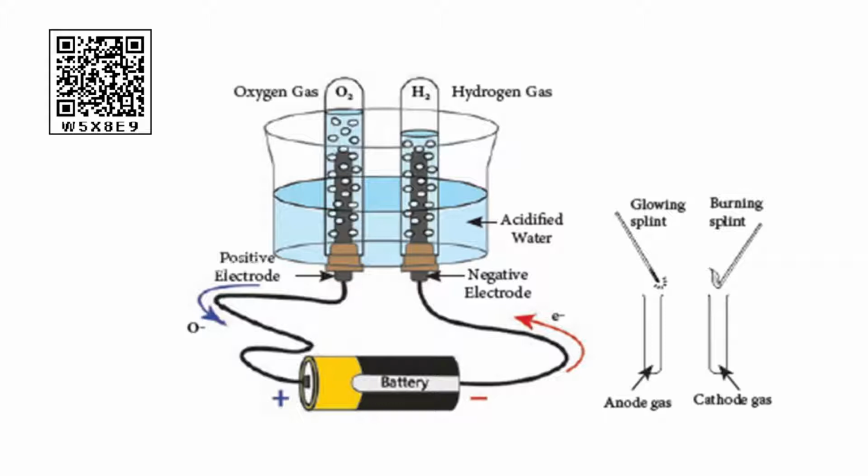This property is usually shown by hydrogen gas, and so it is confirmed that the gas inside the test tube is hydrogen. Next, the burning splint placed near the anode side burns more brightly, confirming that it is oxygen gas. So, this experiment shows that water is made up of hydrogen and oxygen.